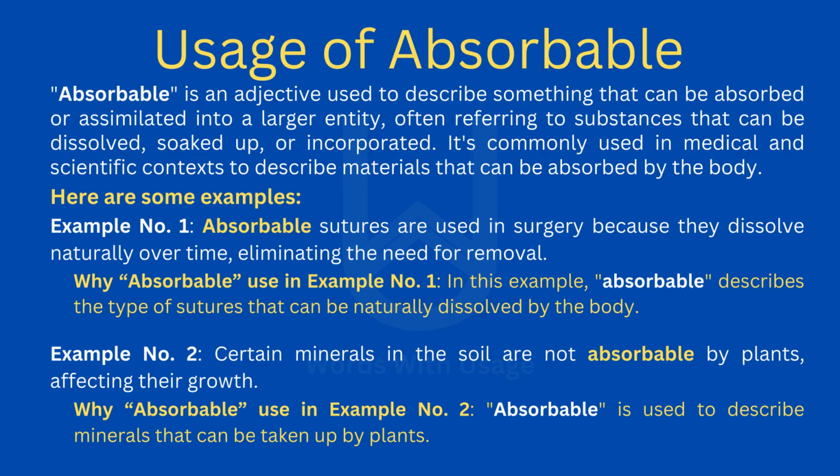Example number 2. Certain minerals in the soil are not absorbable by plants, affecting their growth. Why absorbable use in example number 2? Absorbable is used to describe minerals that can be taken up by plants.